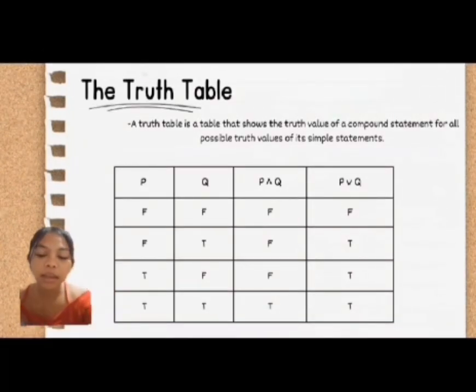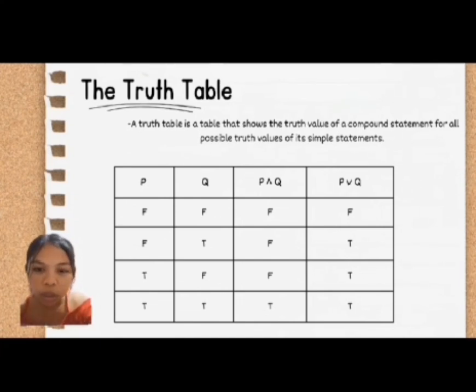Just like in the fourth row of the table, since both P and Q are true statements, then the statement P and Q is true and the statement P or Q is also true.